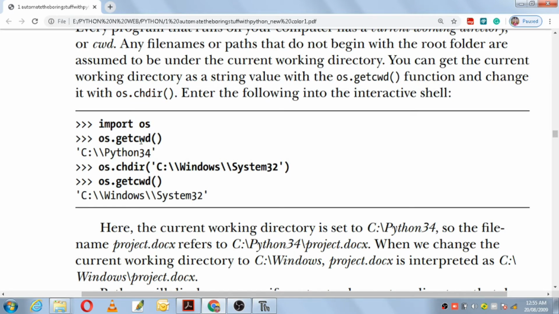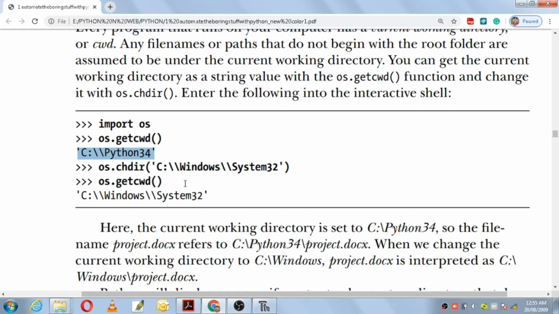Here they have given an example: import os. If you want to make use of the os related functions, you have to import the module. Then os.getcwd. So it will tell you that the author is presently in the C drive, in Python 34. Whatever program he is writing is getting stored in Python 34.